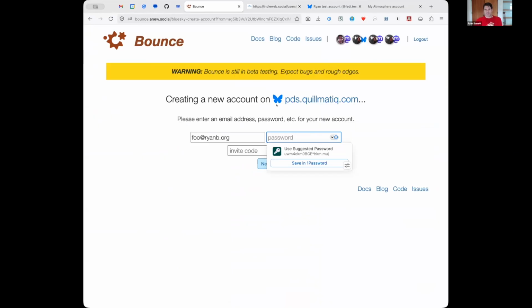So yeah, we're excited to launch that. That is the inverse of what Bounce already did, where moving from Blue Sky to the Fediverse moves your Blue Sky account intact. Moving from the Fediverse to Blue Sky now does the same thing. It moves your Blue Sky account intact. So we have portability across networks. Back to you, Johannes.